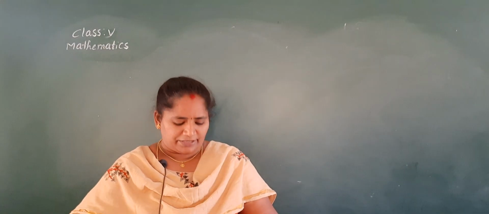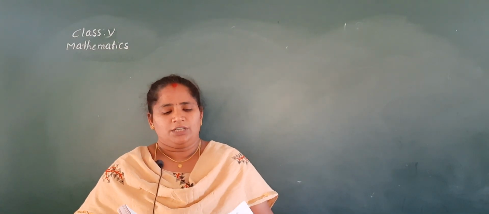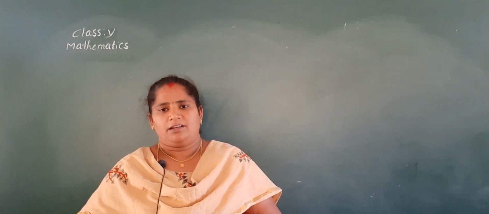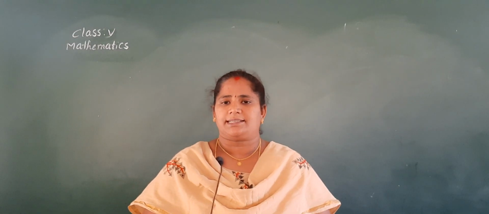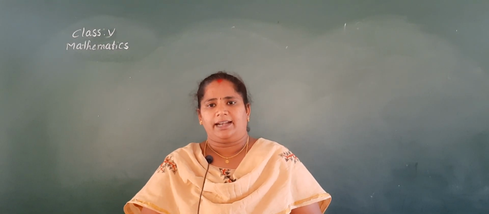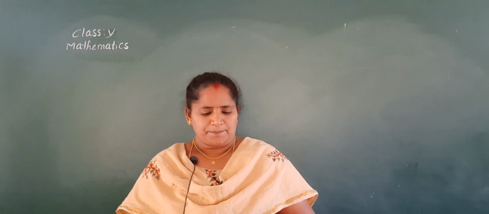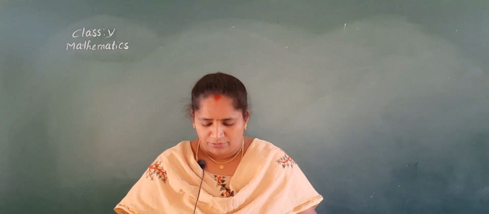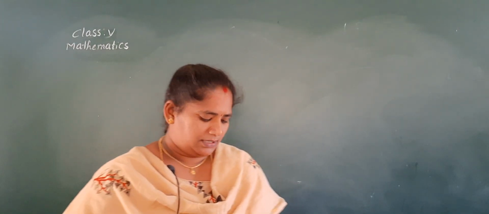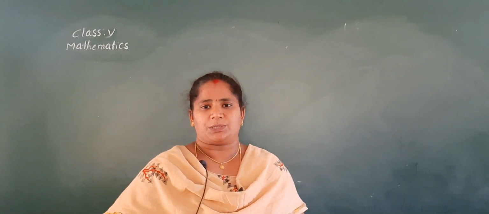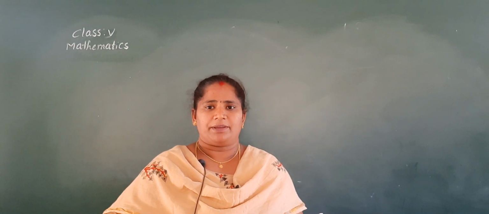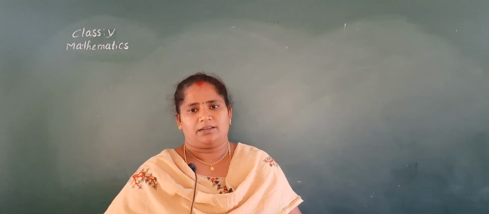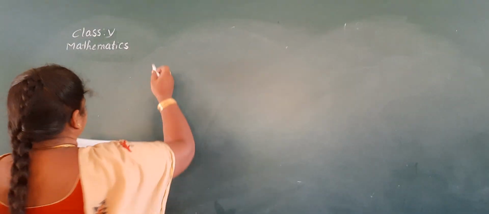Okay children, we completed some word problems also. Today we'll continue the remaining word problems. Are you ready, children? All of you open your maths classwork and textbook. Get ready with your books, children. We already completed the 4th word problem. Now write the 5th word problem. See page number 48 in your textbook. Open page number 48, see the 5th question and write neatly in your classwork.